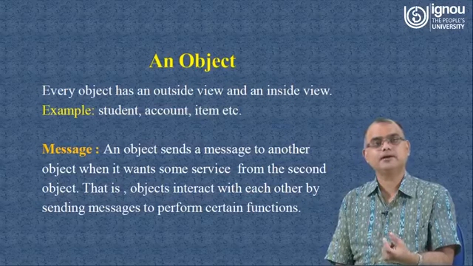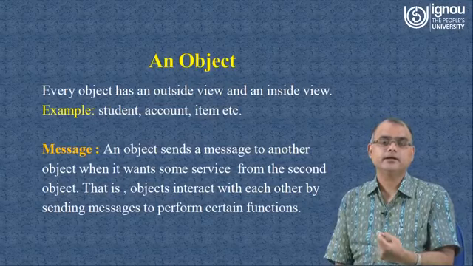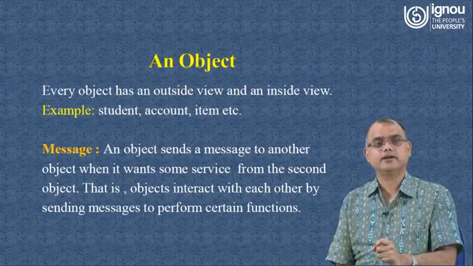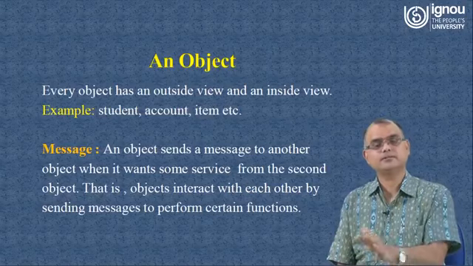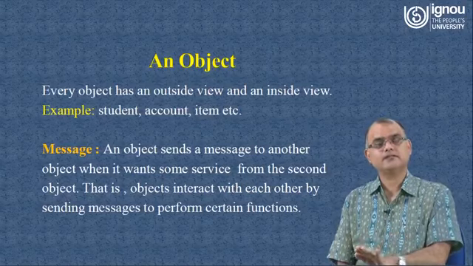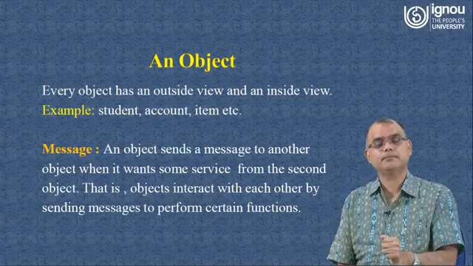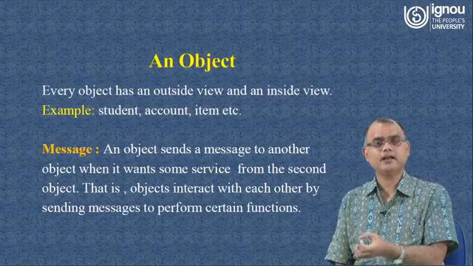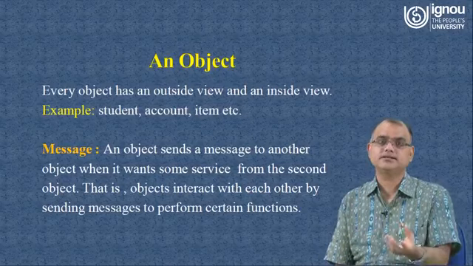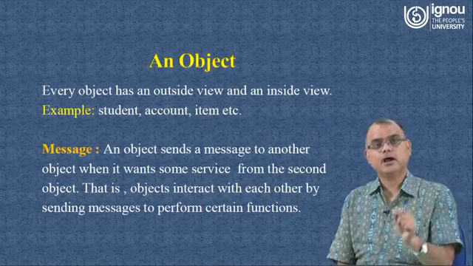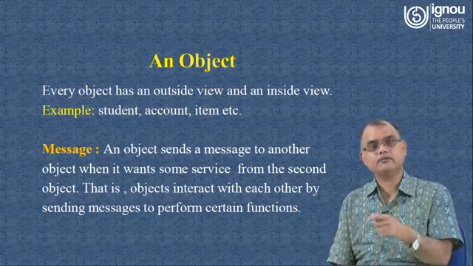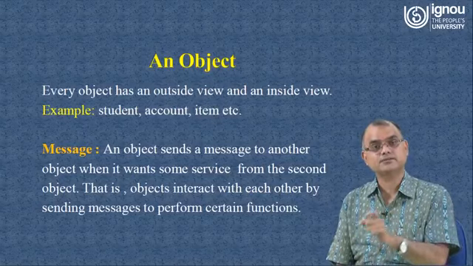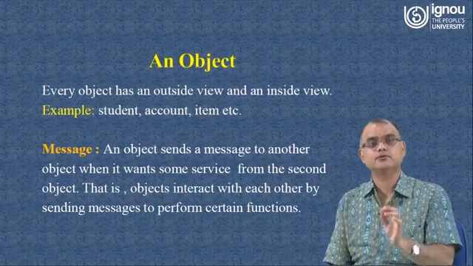Again, if I take the example of the account object, if we deposited some money in that account, then the state of the account object will change, because the current balance before depositing the amount will change after depositing it. Similarly, when you withdraw some money from the account, the state of the object will change. So you have to take care of one thing here: whenever you perform some operation and the values of the attributes of the object or the data associated with the object change, then the state is going to change.